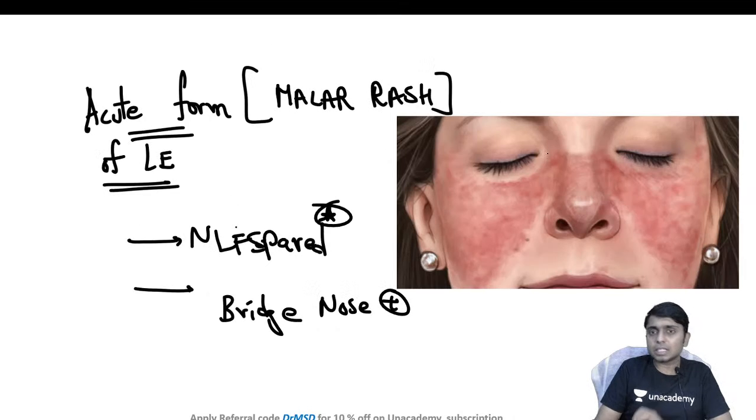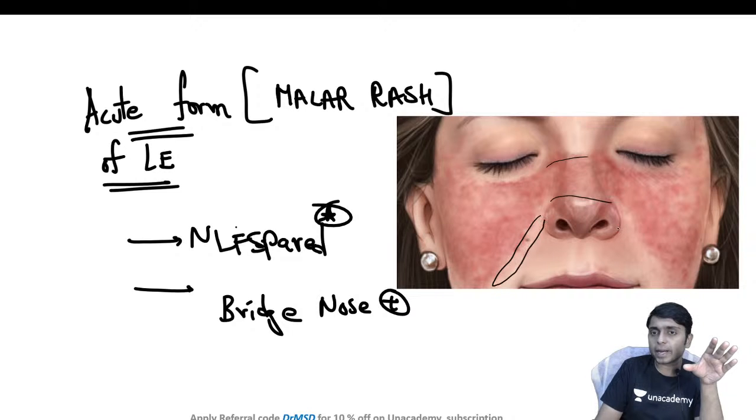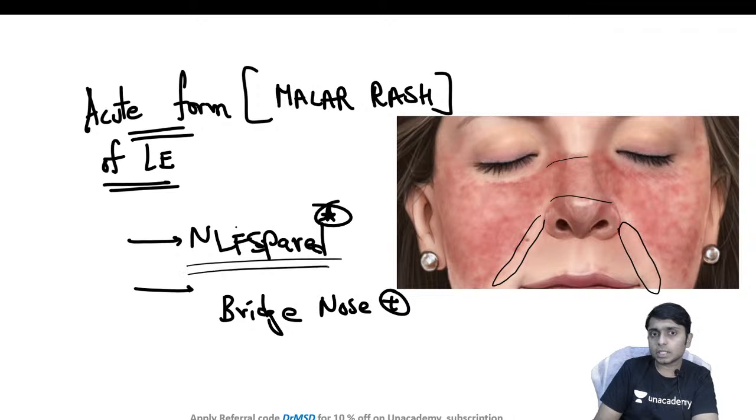And it will be present bilaterally, and also the bridge of the nose will be involved. But here you are able to see these nasolabial folds are spared. So the butterfly rash will not involve nasolabial folds in the case of systemic lupus erythematosus.